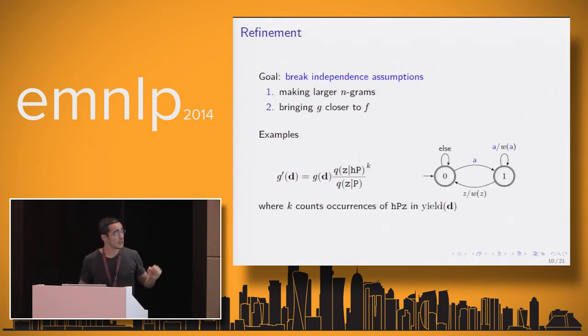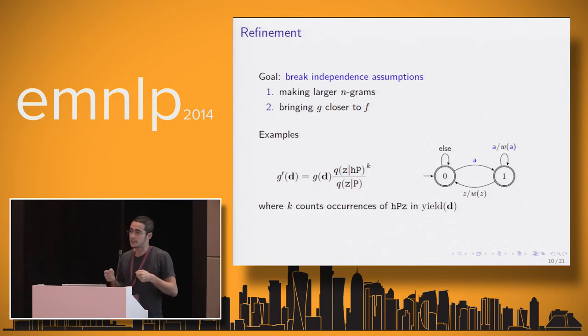A different way is saying, well, let's correct all the derivations. Let's look for occurrences of a certain n-gram, HPZ, count how many times this happens in the yield of the derivation, and let's re-rate such that Z, which used to be conditioned on P, now it's conditioned on HP.